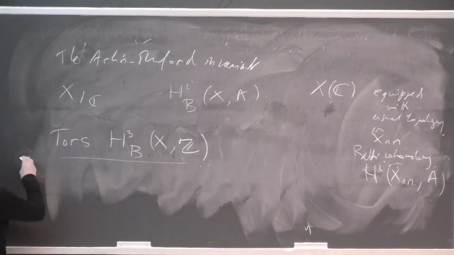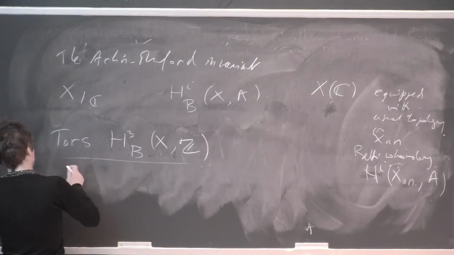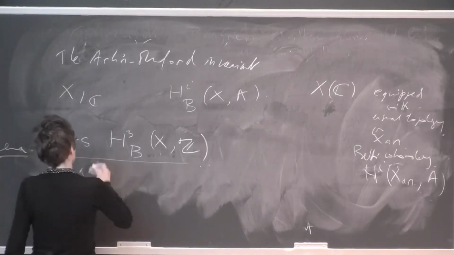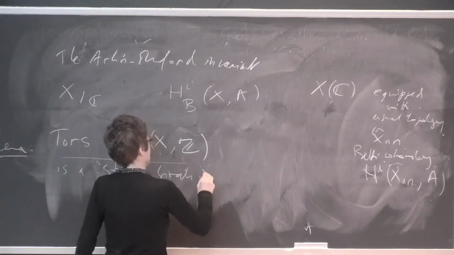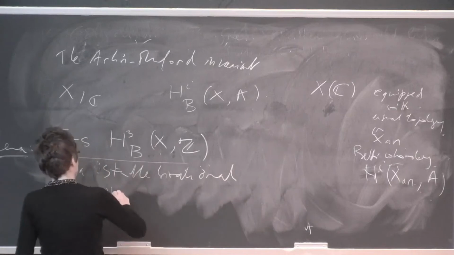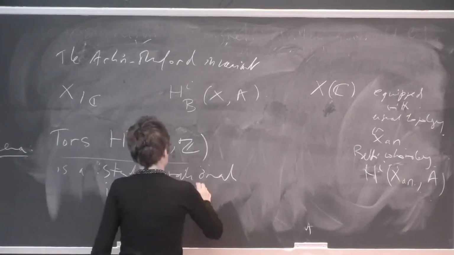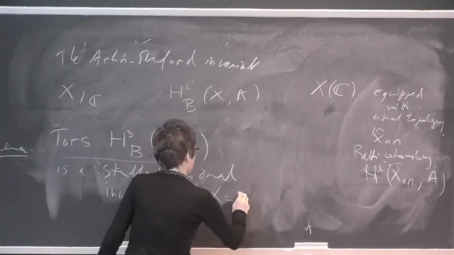So the lemma is that this group is a stable birational invariant of X, and again it's crucial to say that X is smooth projective.